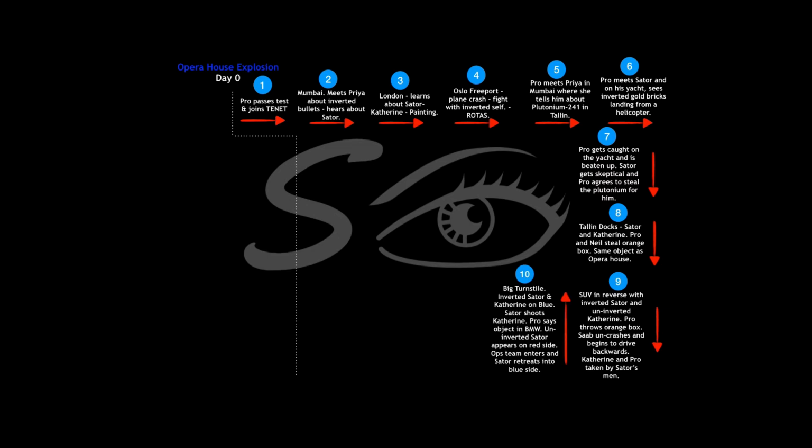Next, we see a big turnstile where inverted Sator and Catherine are on the blue side, which is the inverted side. Sator hears on the radio that the package is missing. The protagonist hesitates to tell him, but Sator shoots Catherine. Then the protagonist has to tell, and he tells him that the object is in the BMW. Uninverted Sator appears on the red side, and just then the Ops team enters and Sator retreats into the blue side.